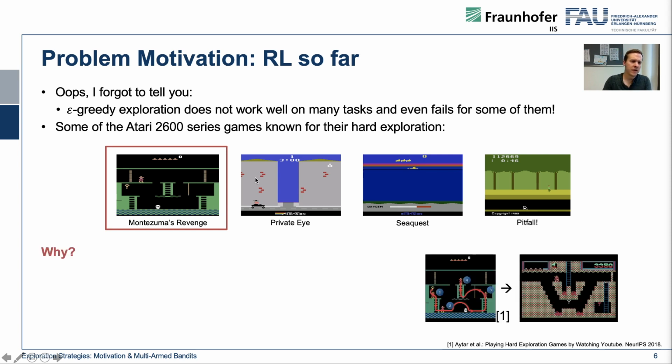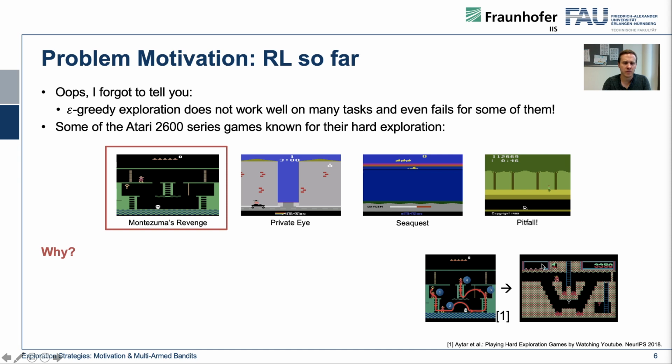However, the question is, why are those games so much different from the others? It is not necessarily that the game or the task is harder. In Montezuma's Revenge, the goal is just to grab the key and go with the key towards the middle point. Maybe there is a skull that you want to avoid touching. So Montezuma's Revenge in general is not that hard. You can go left, right, up and down over these ladders, and you take the key and go through the door.